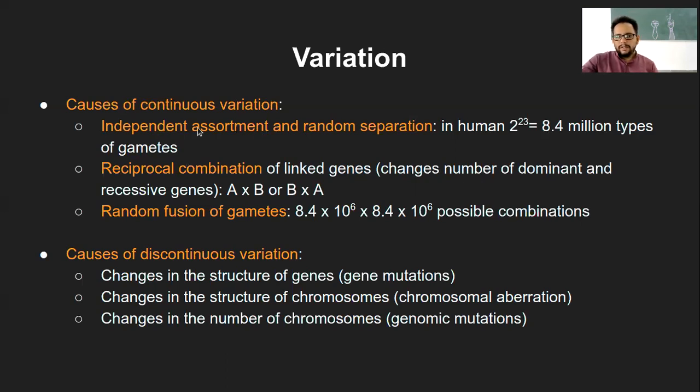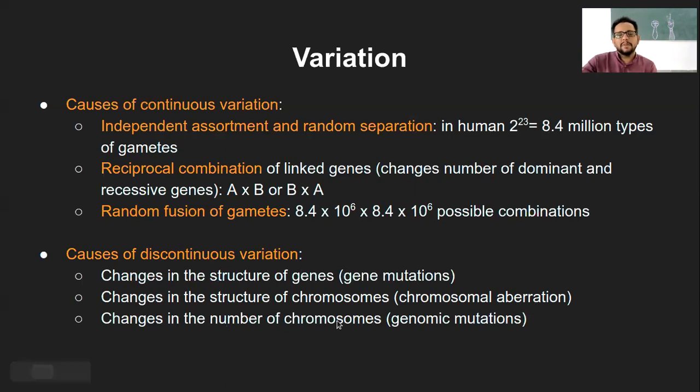Okay, so these are the three causes which lead to the continuous variation. Now there are certain causes which can discontinue the variation as well. There is certain variation happening across the generations, which can be discontinued due to some factors. And what are those? These are again three points: changes in the structure of the gene, which we know simply as mutations, or changes in the structure of chromosome, which we know as chromosomal aberrations.